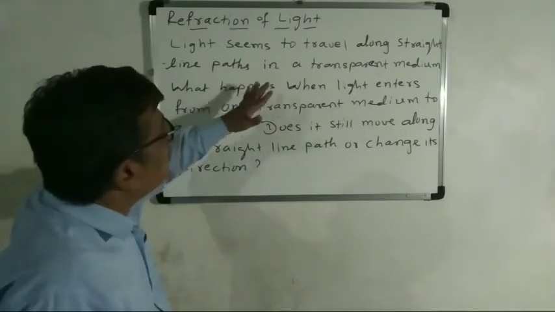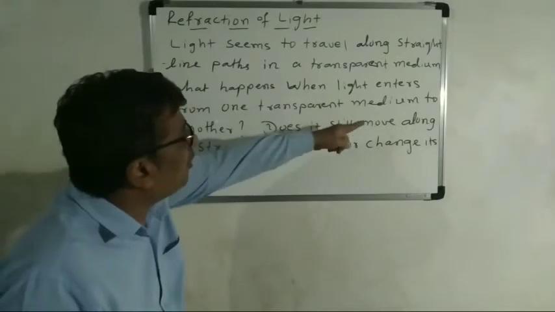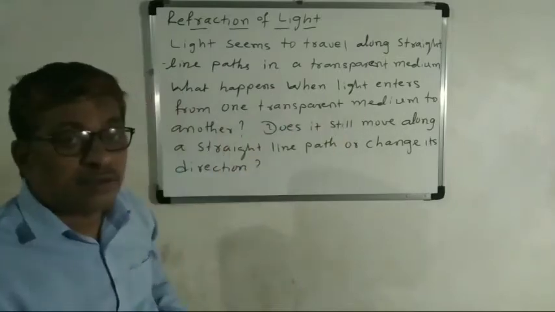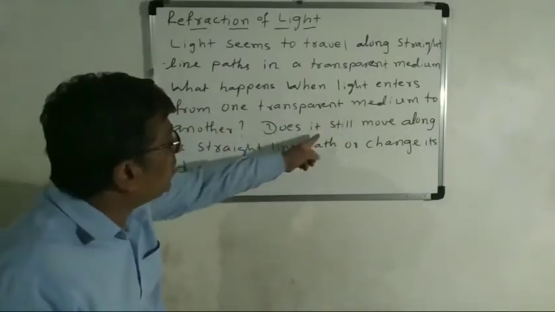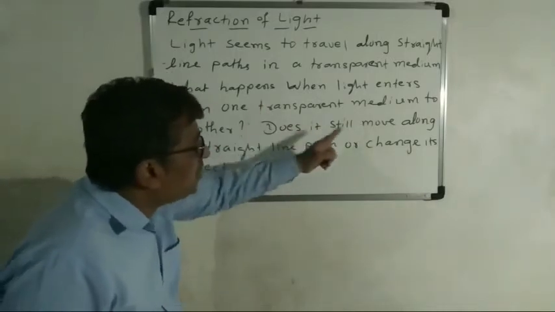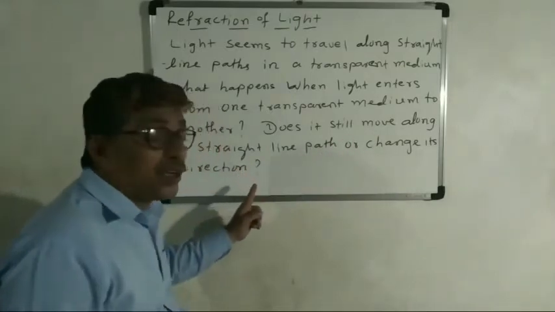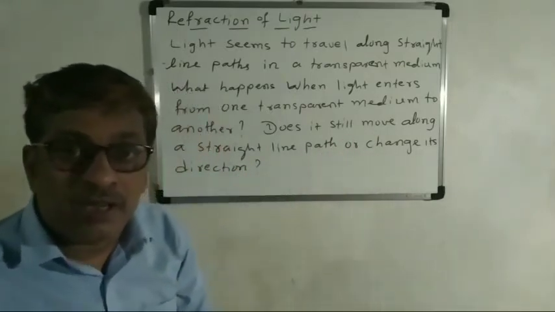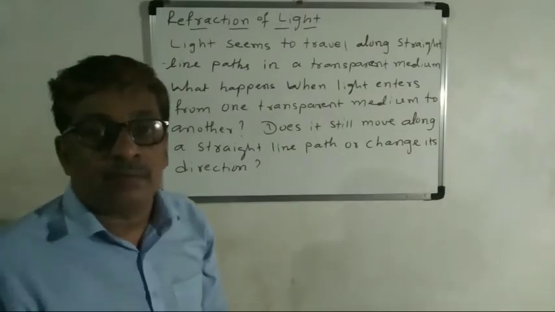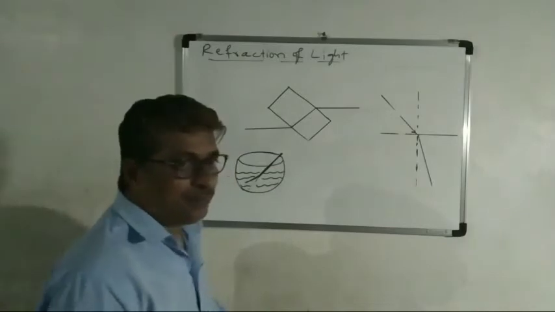But what happens when light enters from one transparent medium to another? Does it still move along a straight line path, or change its direction? Let us see through an example. Dear students, we will see this example.